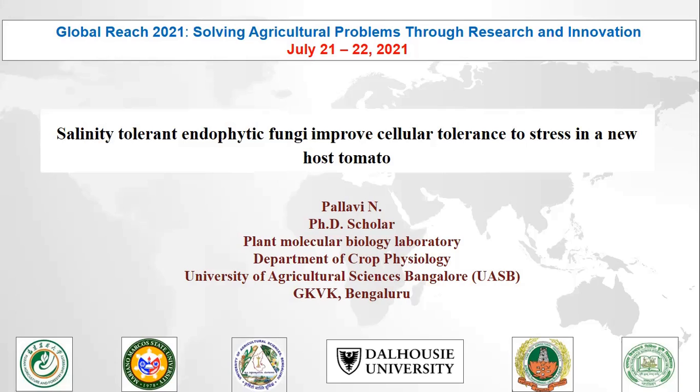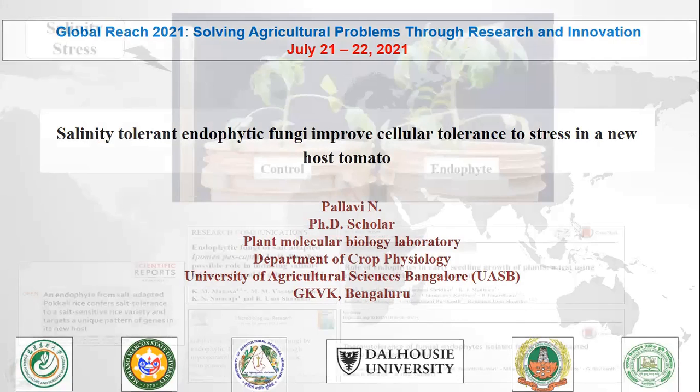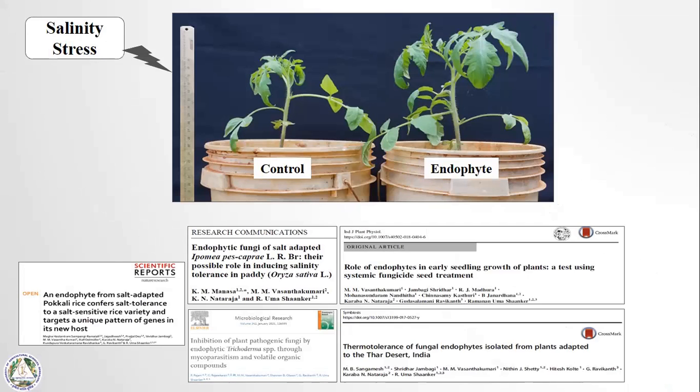My presentation is on saline-tolerant endophytic fungi improving cellular tolerance to stress in a new host system, that is tomato. Since plants are sessile in nature, they are continuously exposed to various stress conditions during their developmental stages. Among different abiotic stresses, salinity stress is one of the most devastating, significantly affecting growth, development and productivity of major crops. It is estimated that at least 50% of the arable land worldwide will be salt affected by the year 2050, and this is expected to increase further due to global change.